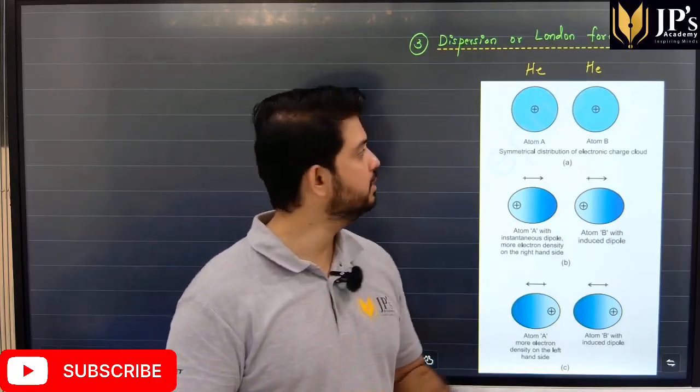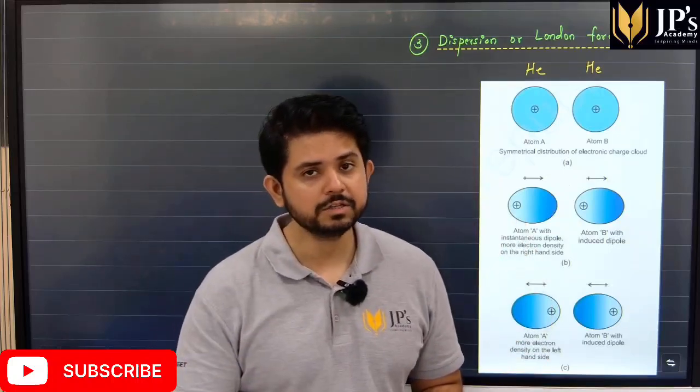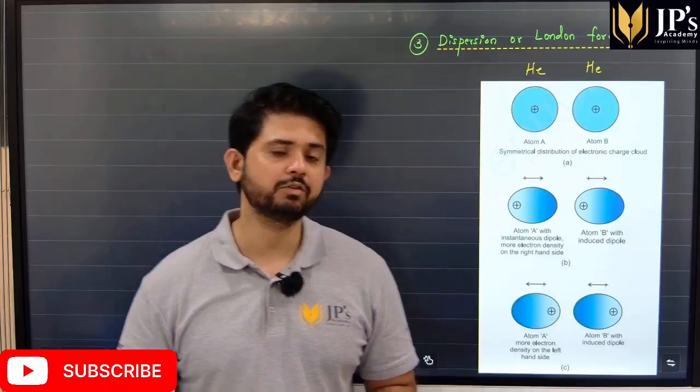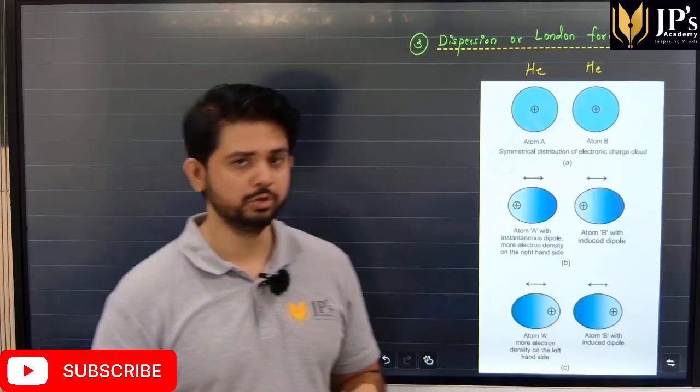And even here, the dispersion or London force is inversely proportional to the sixth power of the distance between the interacting molecules. So please note that, students.